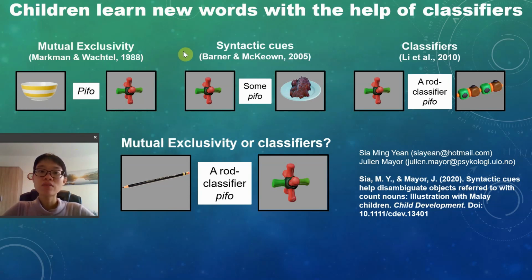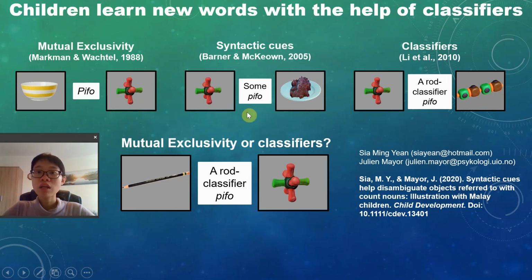Now another way is through syntactic cues. If children know the grammar of a language, then they can use this knowledge to help them learn words. For instance, if a child hears some people, then they would map people to this lumpy object and not to this object because some refers to mass nouns and not count nouns.